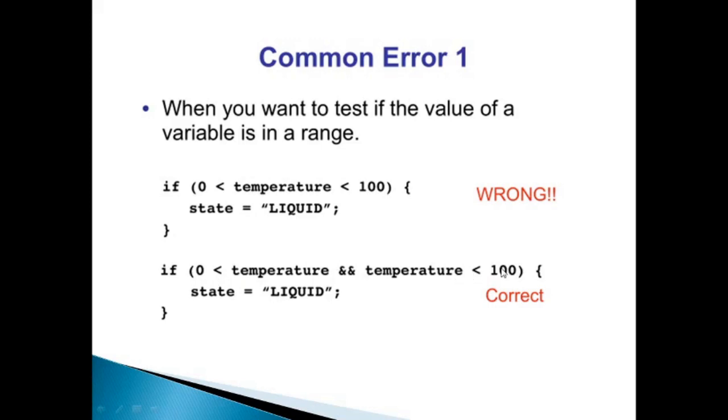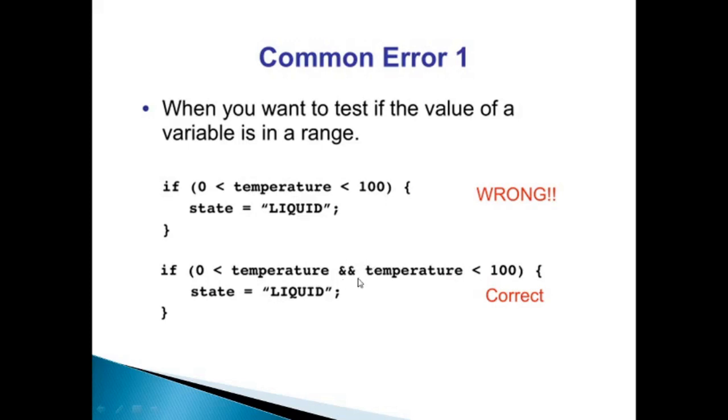See, in the statement where we faced the error, we are providing two conditions to the same variable without separating them with any logical operator. In the correct case, we separated the two conditions by a logical operator, like temperature is greater than 0 and temperature is less than 100.